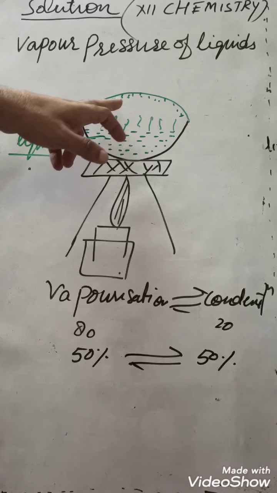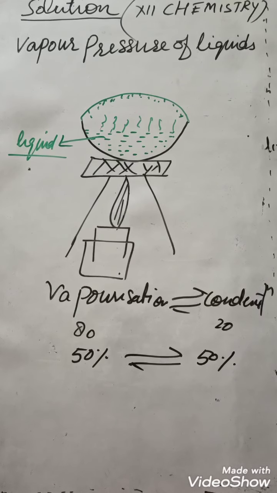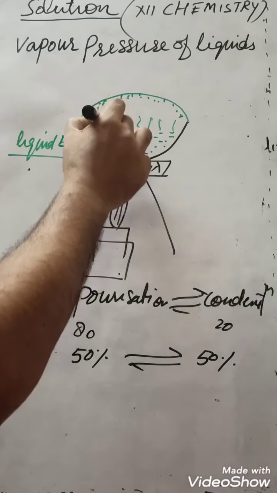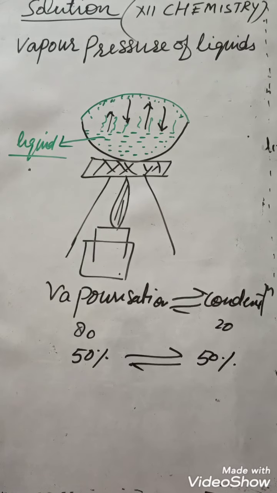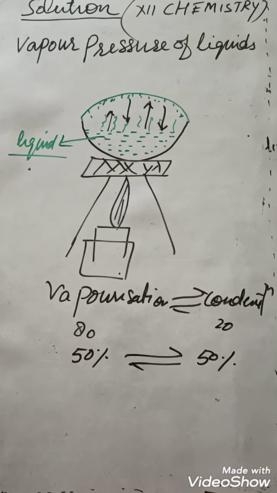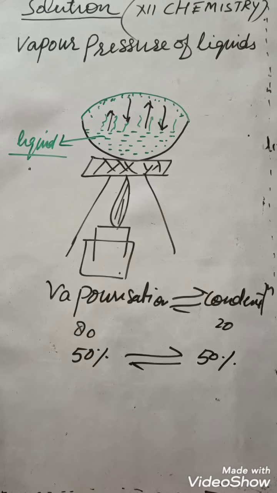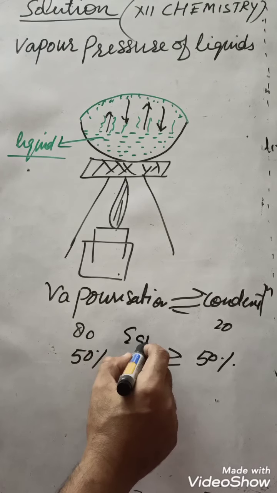So what happened here? Vaporization and condensation will take place, and when the rate of vaporization is equal to the rate of condensation, then that state is known as a state of equilibrium.